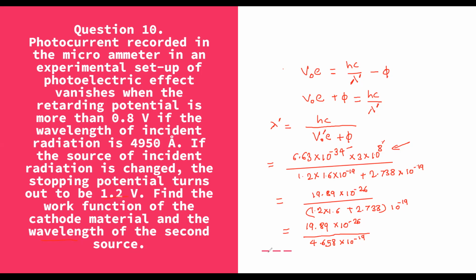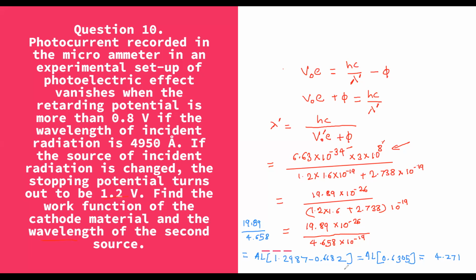So I'll write that log antilog part. When you solve 19.89 upon 4.658, after doing log, antilog: log of 19.89 is 1.2987, log of 4.658 is 0.6682, then antilog, you will get 4.271.